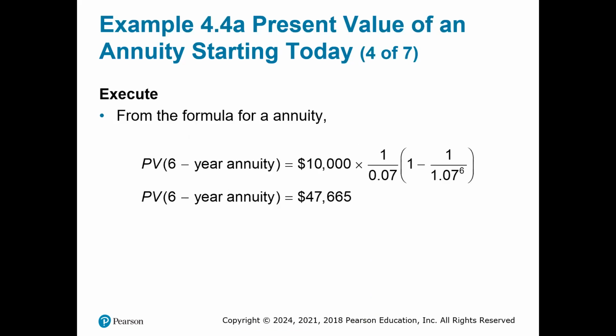So from the formula of an annuity, you have the present value of the 6-year annuity equal to 10,000 times 1 over 0.07, times 1 minus 1 over 1.07 to the 6th power. So the present value of the 6-year annuity is equal to $47,665.